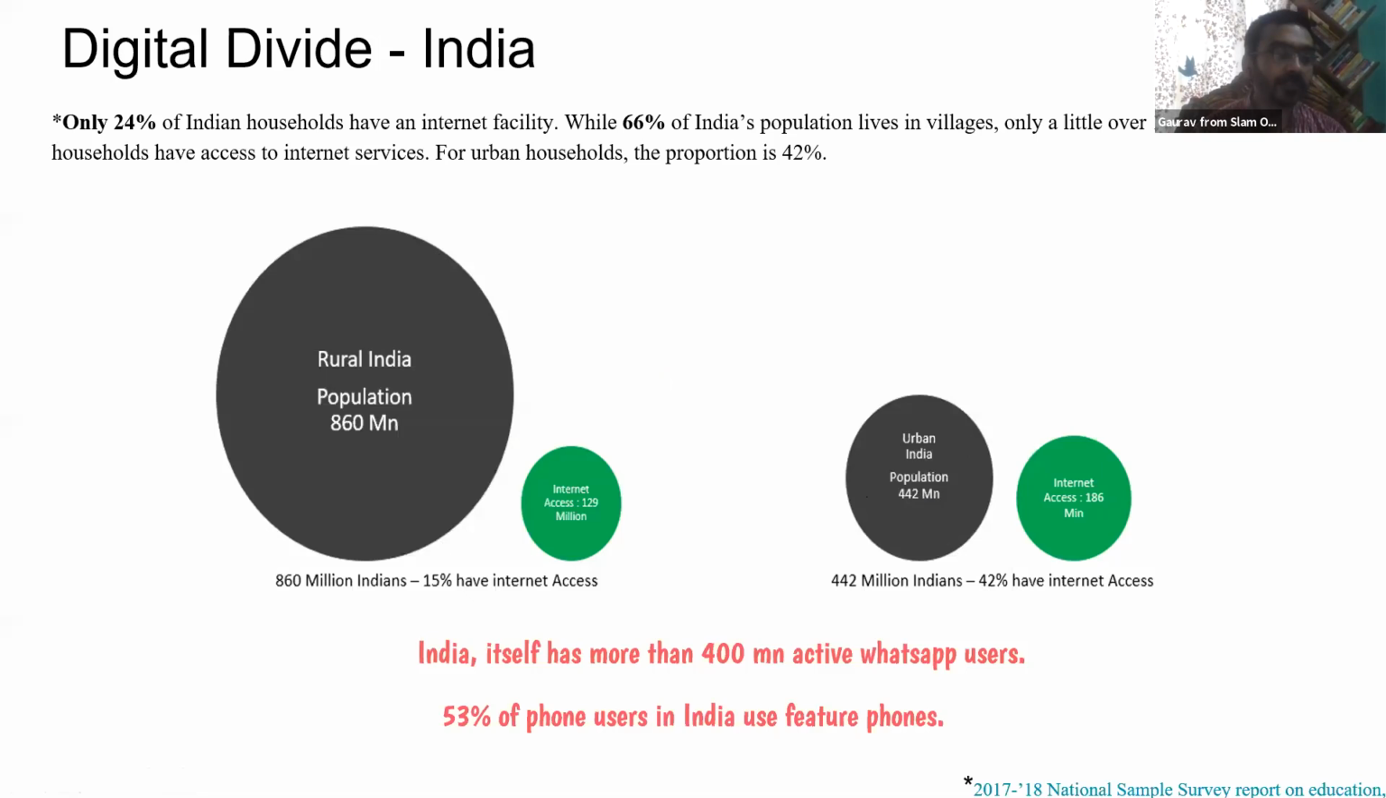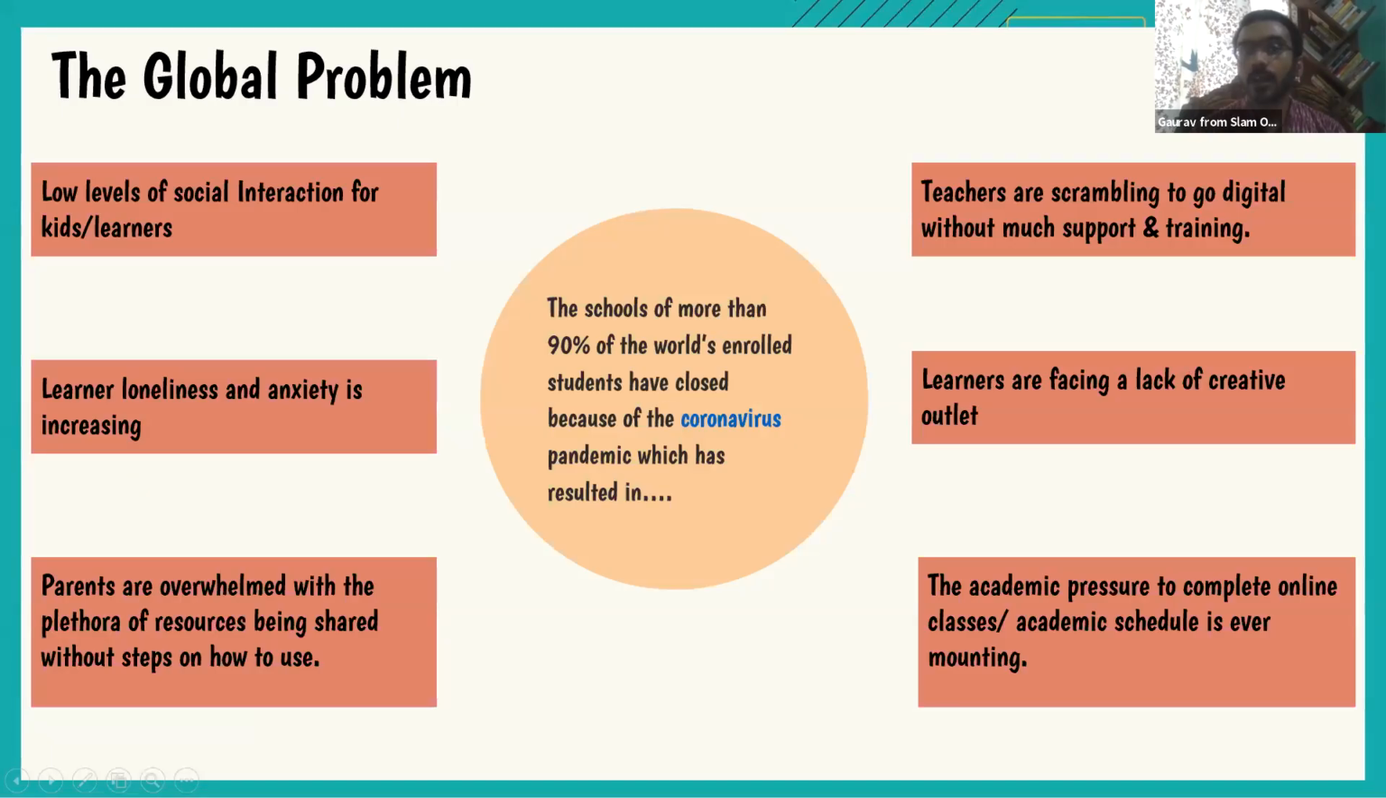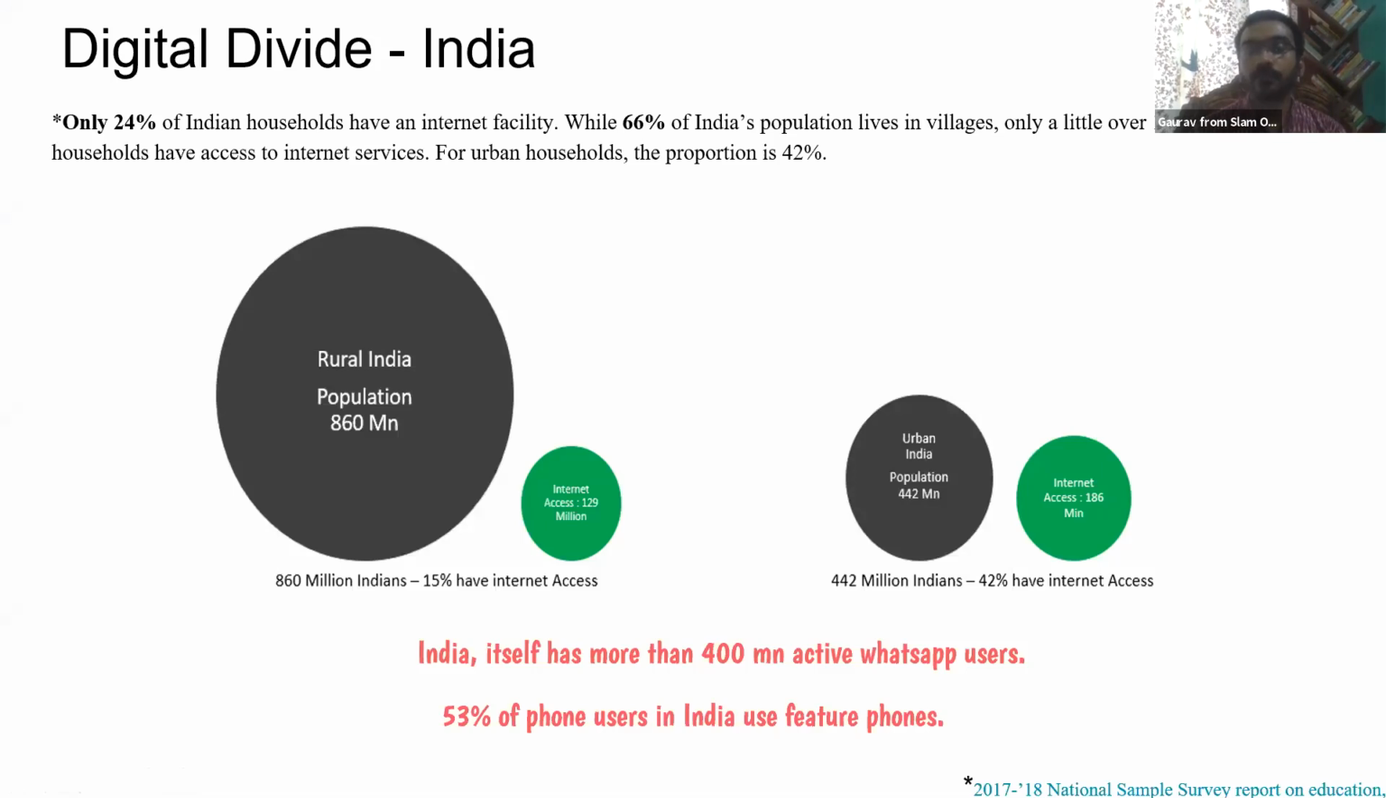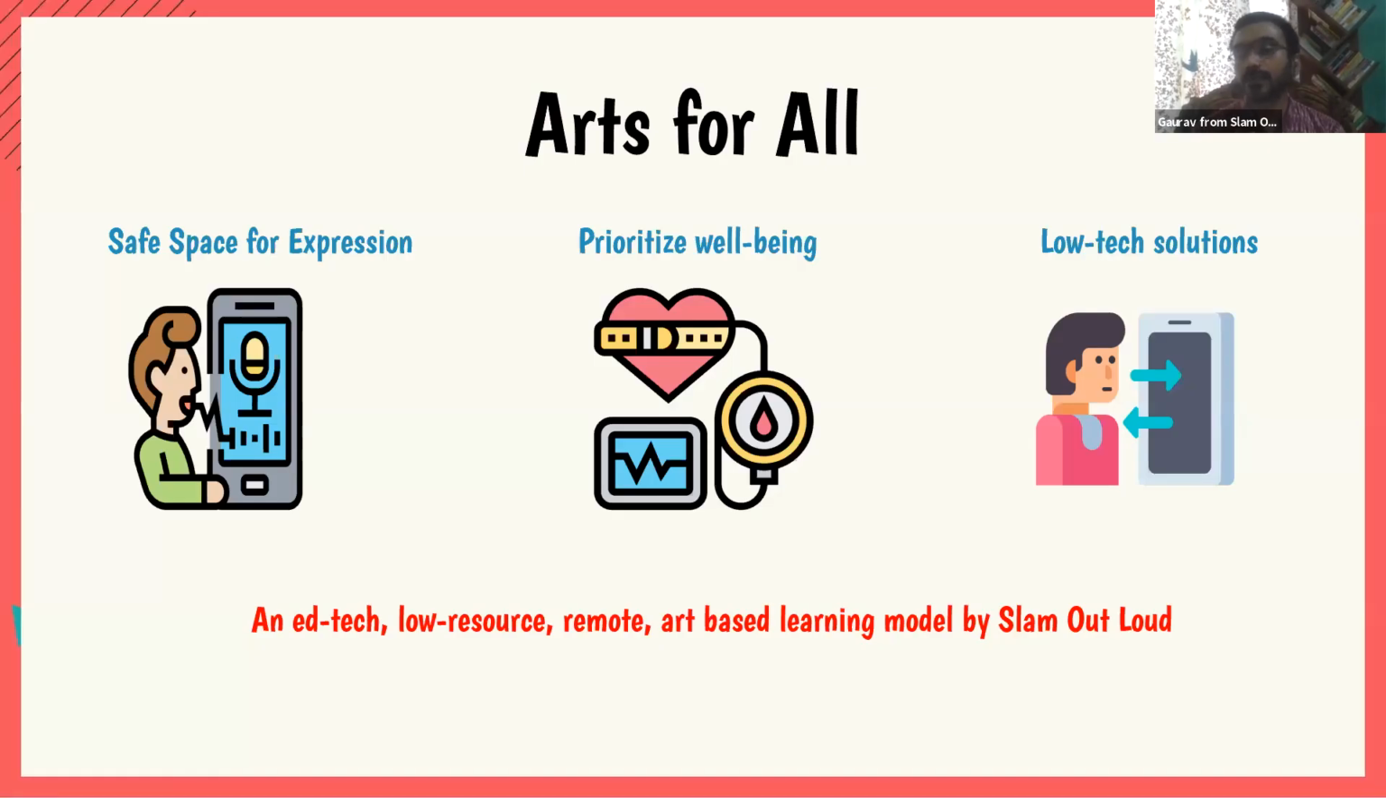So the next question we were facing is, how do we design something where people with low internet access or low tech access can use or be a part of the intervention? This is the problem statement that we started engaging with. What kind of tools will be useful when we are addressing the digital divide, as well as the kind of problems that I mentioned before? And with that, we came up with Arts for All.